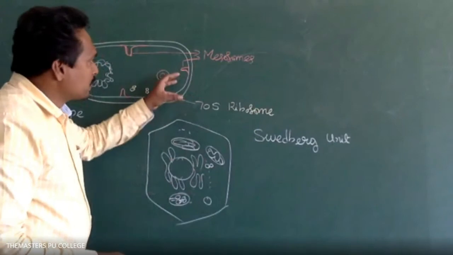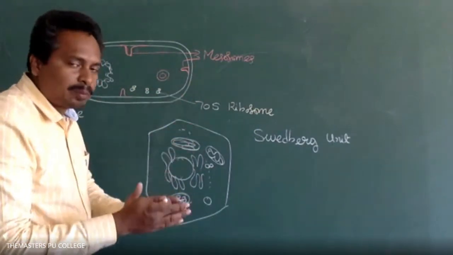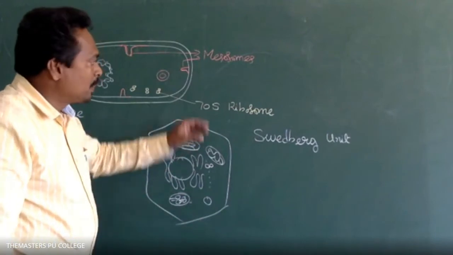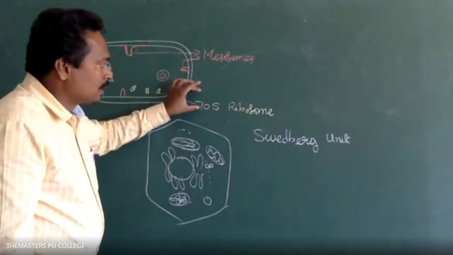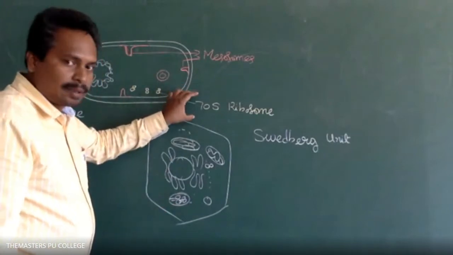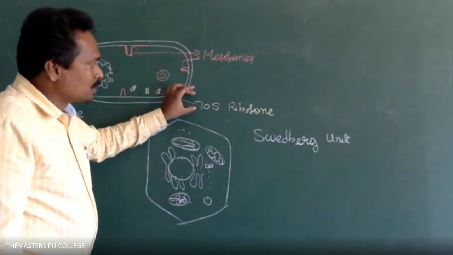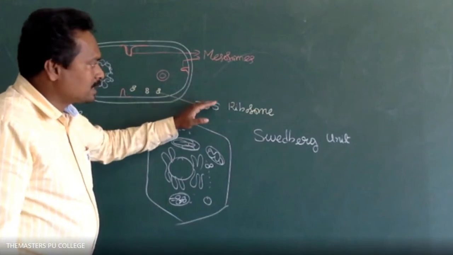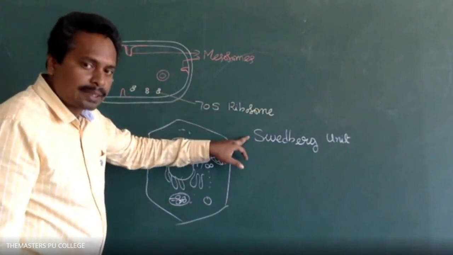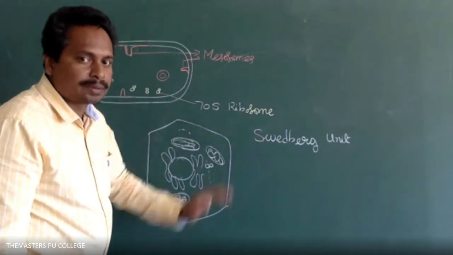So the cell organelles are separated by centrifugation. The ribosomes are of two types, 70S and 80S. The S stands for Swedberg units. Okay, sir. Thank you, sir.